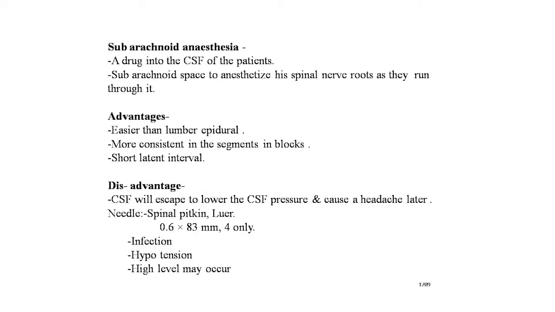Subarachnoid anesthesia: a drug is injected into the CSF in the subarachnoid space to anesthetize the spinal nerve roots as they run through it. Advantages of subarachnoid anesthesia are that it is easier than lumbar epidural, more consistent in the segments blocked, and has a short latent interval. A disadvantage is that CSF can escape, lowering the CSF pressure and causing a headache later on. A spinal Pitkin needle, 0.6 by 83 mm, should be used. Other disadvantages are infection, hypotension, and a high level block may occur.